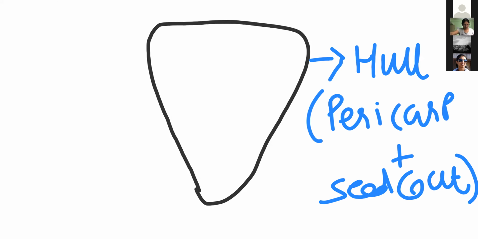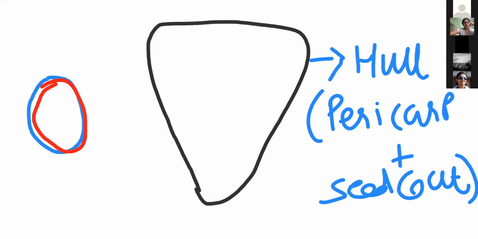So ovary basically converts into fruit. Suppose consider this is the ovary for this monocot seed. Inside that, the ovule is present. Here not too much space is present between this ovary and ovule. So what happened over here, the ovary wall and the ovule both fuse with each other. We cannot separate them.